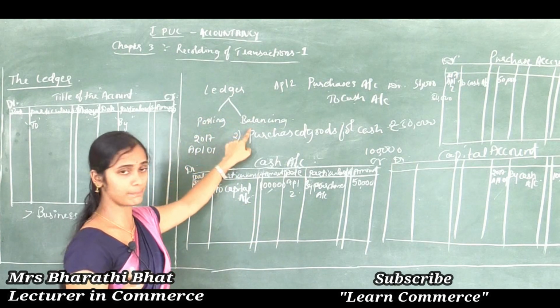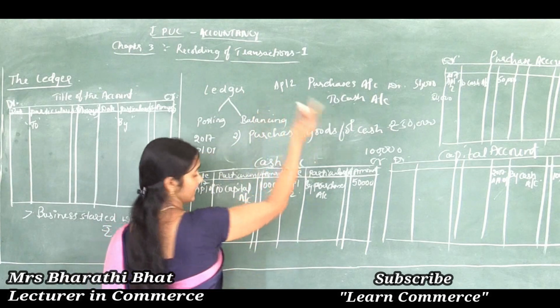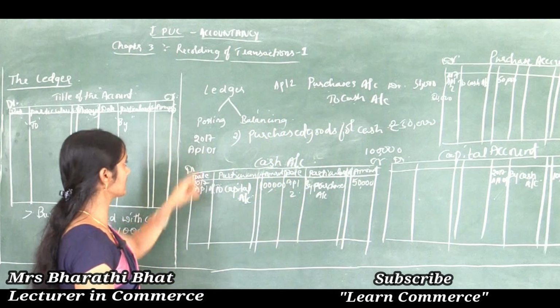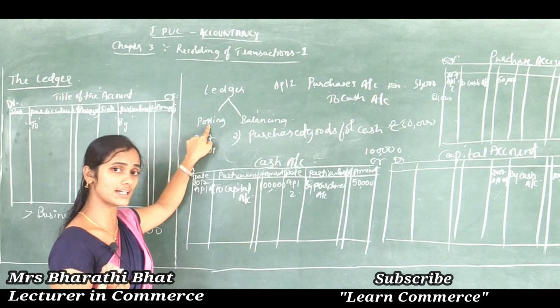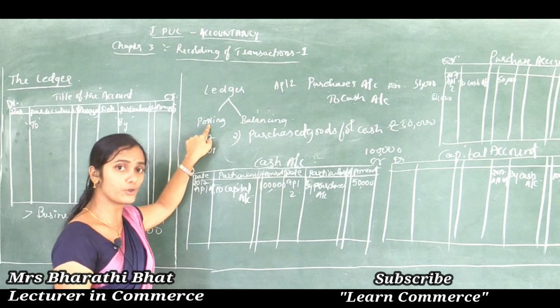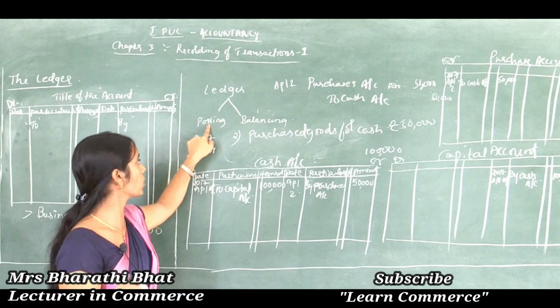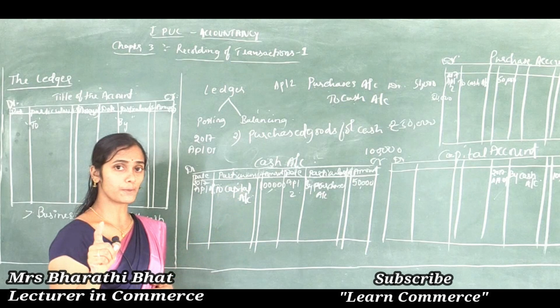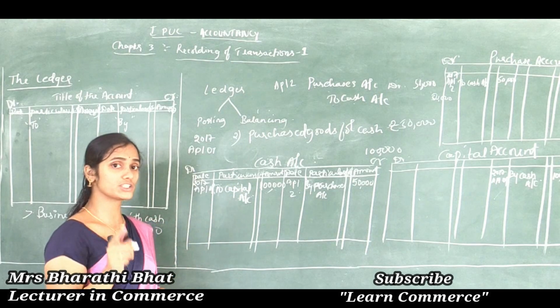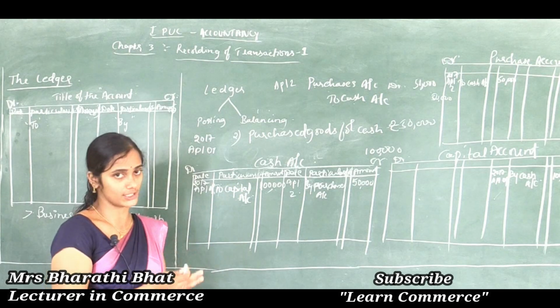The ledger is divided into two: posting and balancing. Balancing we will study in the next classes. So posting means what? Transferring the journal entries to the book called a ledger. That process is called posting. In the ledger we need to prepare different accounts based on the journal entries, based on the transactions.